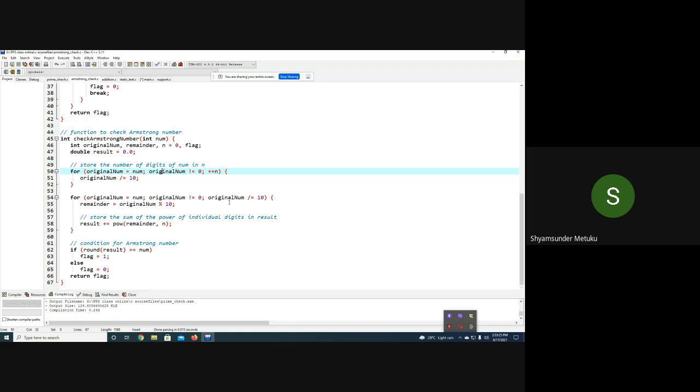Not equal to 0 is fine. Then the remainder. What is the remainder? 153 by 10. It will be 3, isn't it? Yes. Then result is equal to, what do? Power is a predefined function. The remainder, which is 3, and n will be n is how much?